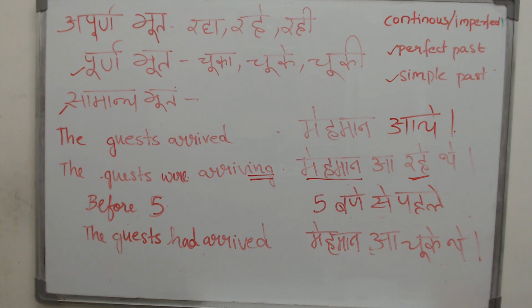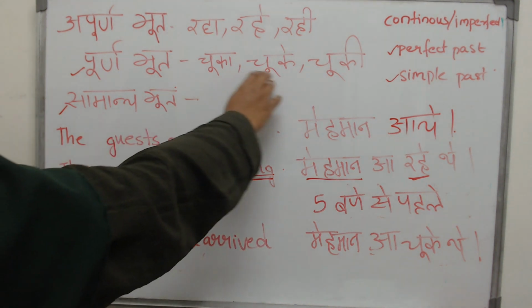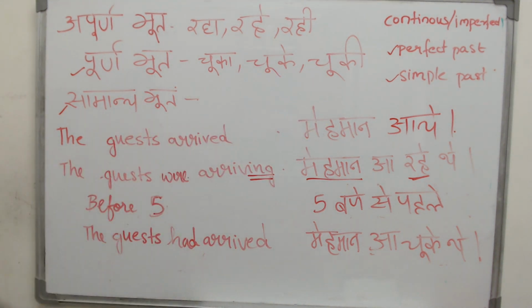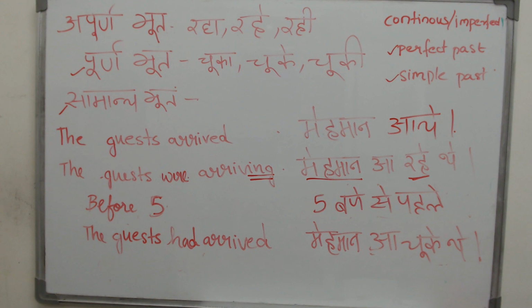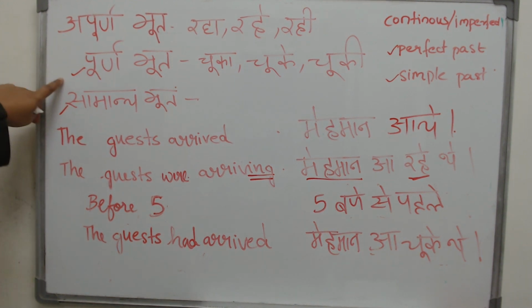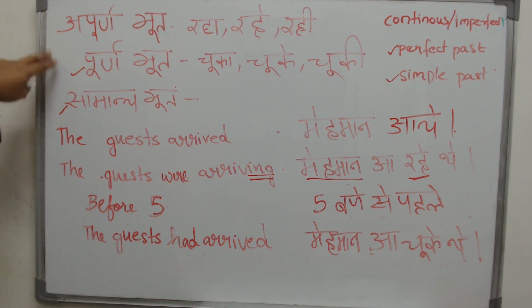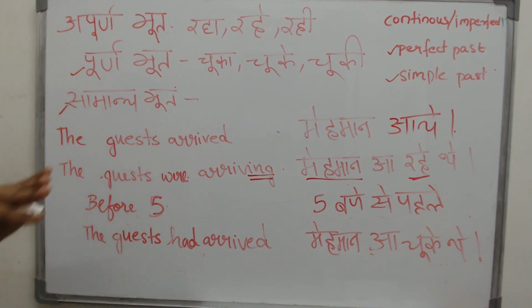So what did we learn today? We learned how to use the chuka, chuke and chuki. The verb conjugation is exactly the same as raha, rahe, rahi. We use the same form of the verb, but then the meaning is completely different. One talks about an action which is happening, which is continuous, but this one talks about an action which is what? Perfect or purna. So that's all for today.